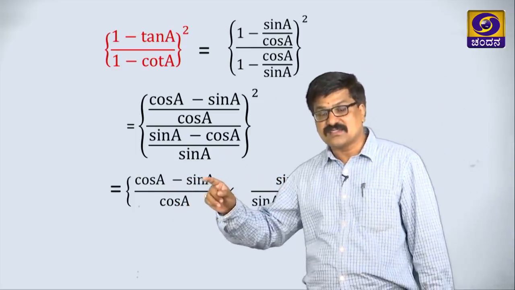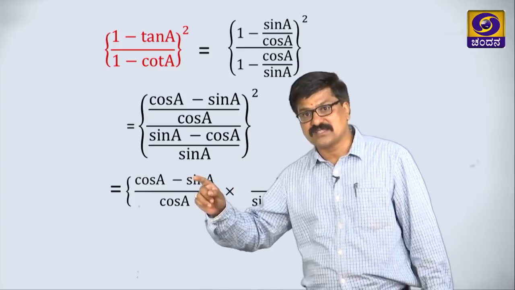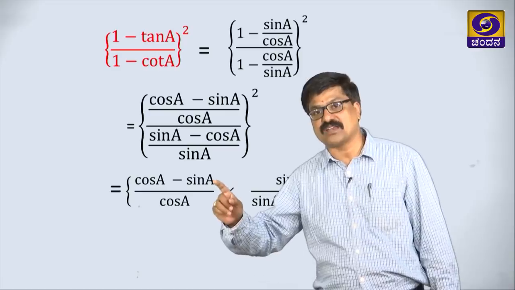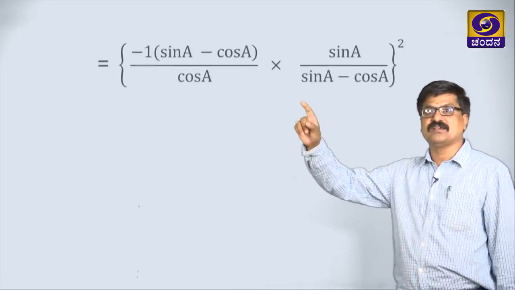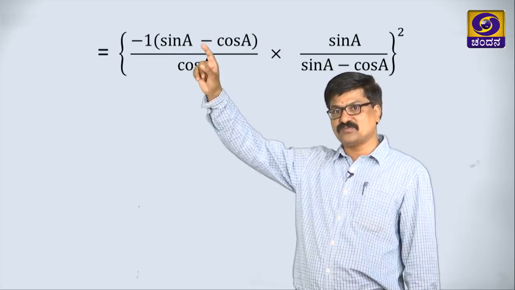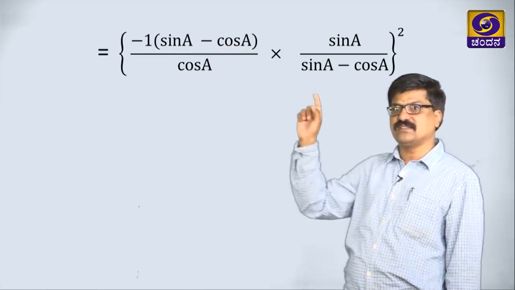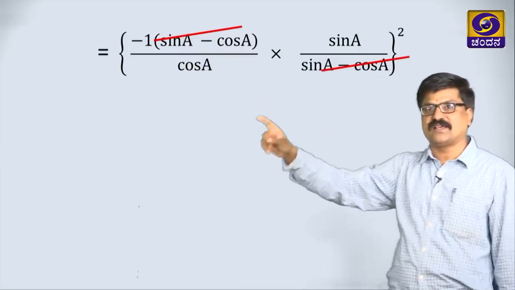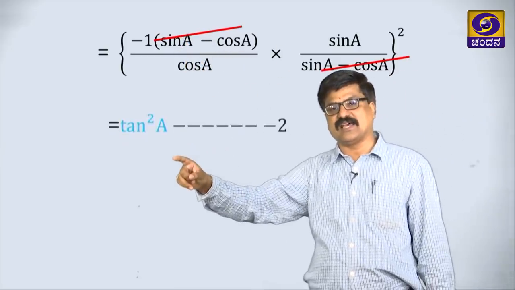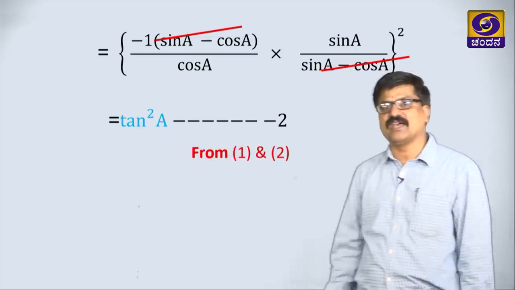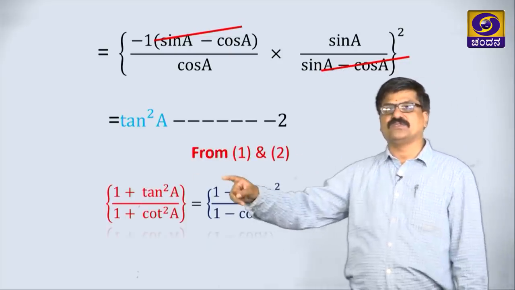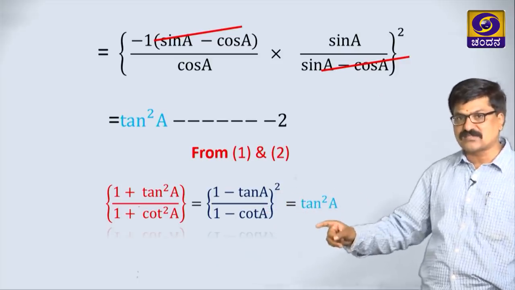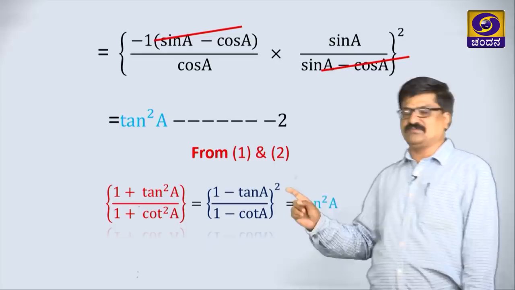Hence, in such cases, for either this or this, you take minus as common for any one. Now, I am taking minus common for this term, this and this same get cancelled. So, minus squared is plus, what is sin by cos? That is tan squared, which is nothing but this, from 1 and 2. So, this is equal to tan squared, we have proved, this is also equal to tan squared, hence all three are the same.